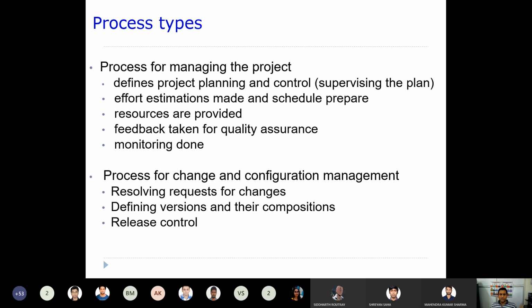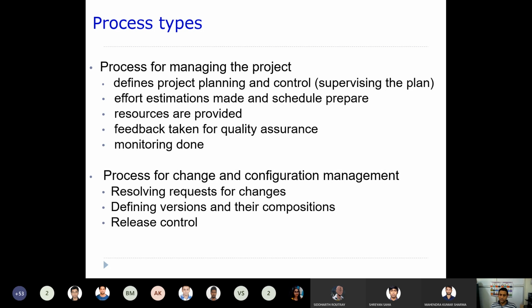And there might be another process type, which is a process for change and configuration management. It should resolve requests for changes, whenever changes need to be made in the existing software, and how these requests will be resolved. This should be taken care of by this particular process.